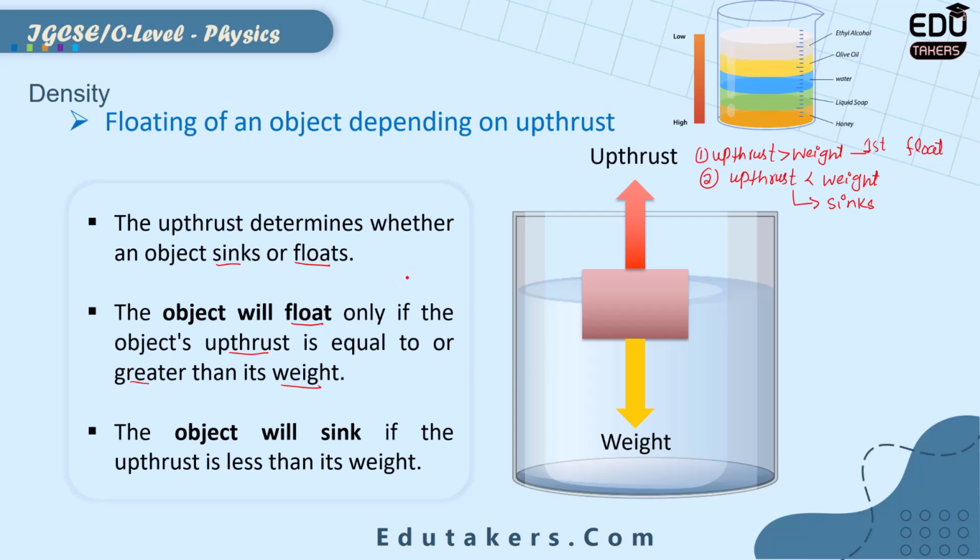If the upthrust force is greater than or equal to its weight, then in this condition the object will float. The object will sink if the upthrust is less than its weight. If the value of the upthrust is smaller than the weight of the object, then in this case the object will sink.